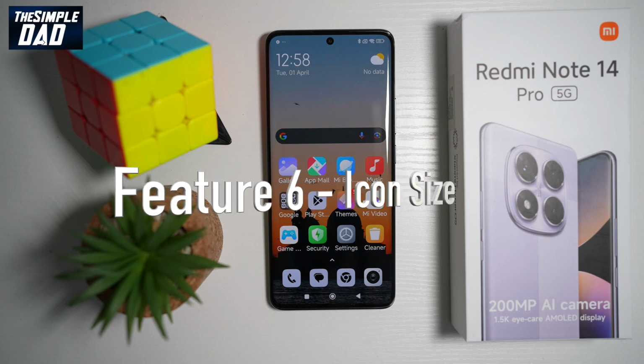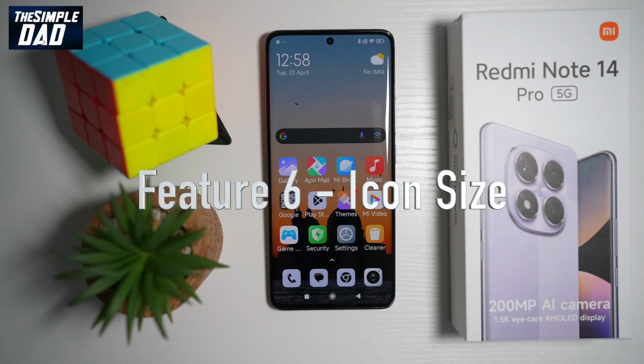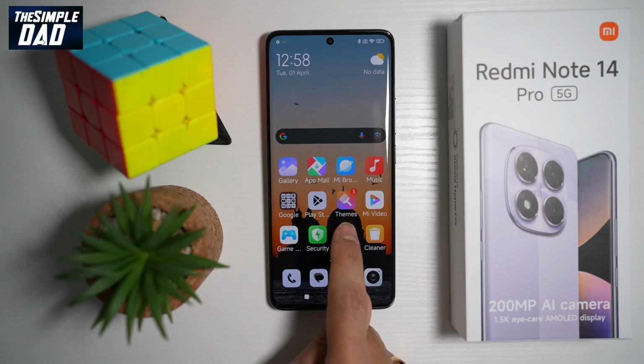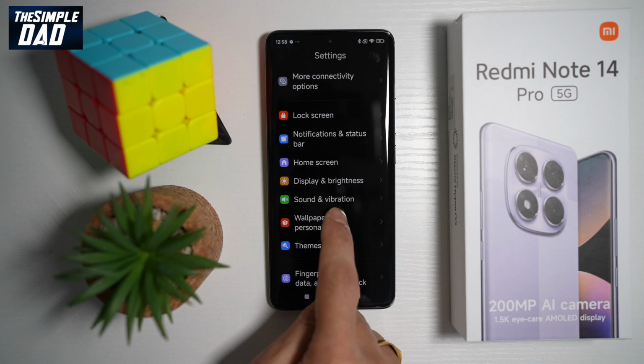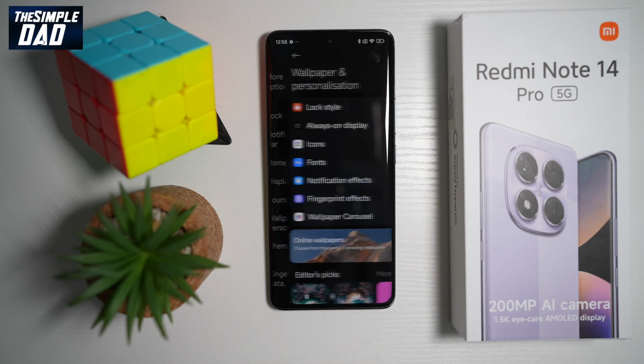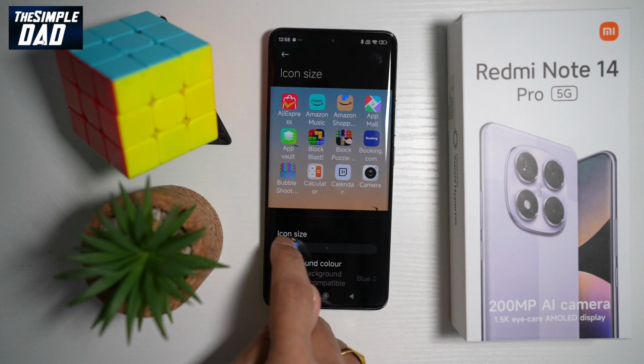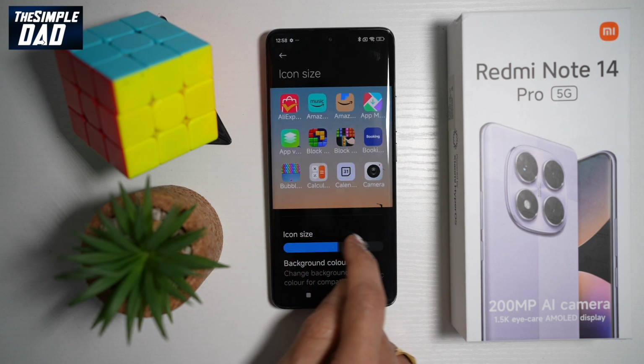Now, feature number 6 is about your icon size. So if you have difficulty reading, or maybe you're finding this icon size is really big and you want to change it, then to do this, you want to go into settings. You want to go ahead and open up wallpaper and personalization. From here, find icons, and here you can go ahead and change the size of your icons. So you can make it small or you can make it large.